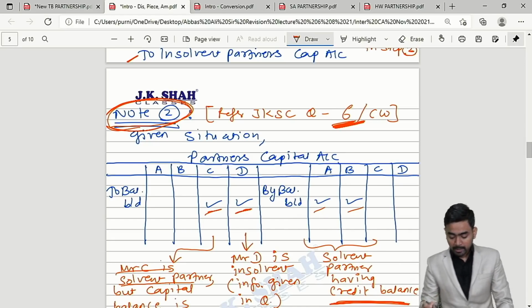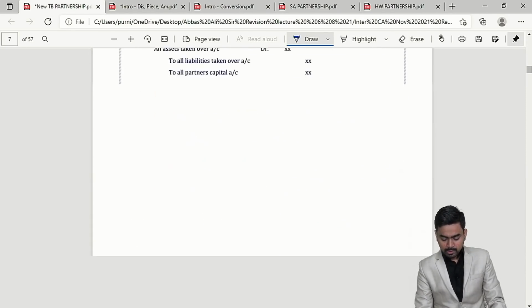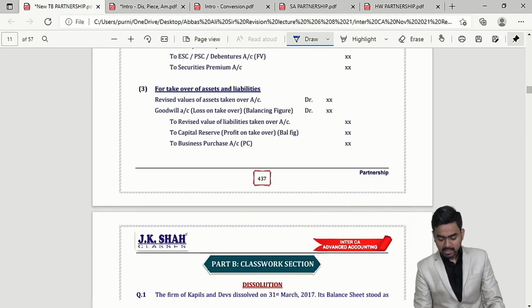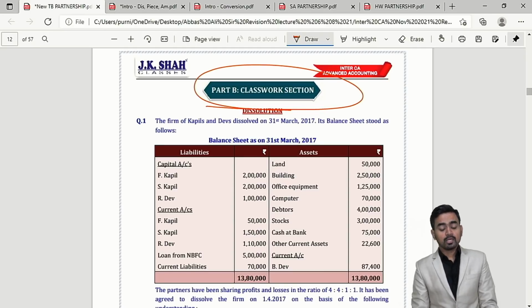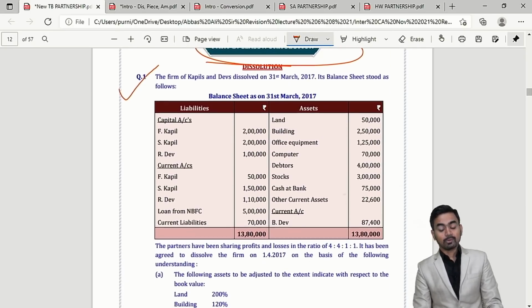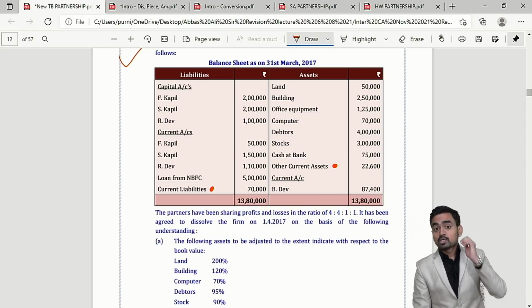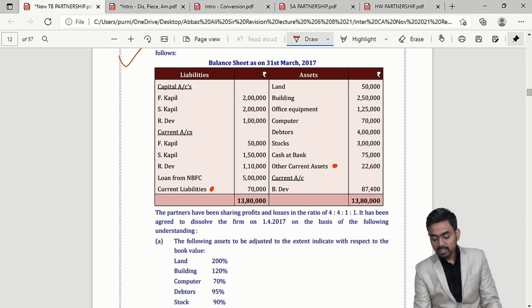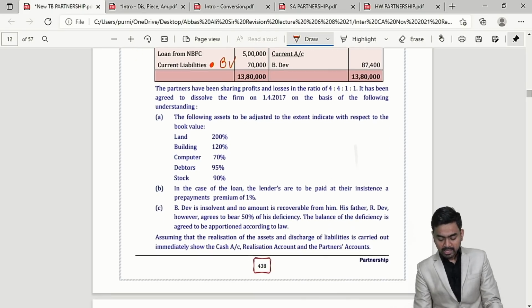Yes, my dear students. Okay, now come on. Now I am discussing important points from the JK Shah Classes material, classwork section. If you see on the screen, question number 1. In this sum, the important point is what? They have not given how much we have realized by selling the current assets and how much we have paid to current liabilities. So in the absence of information, current assets will realize at book value and the liabilities will be paid at book value. This is the very first important point that you have to take care.